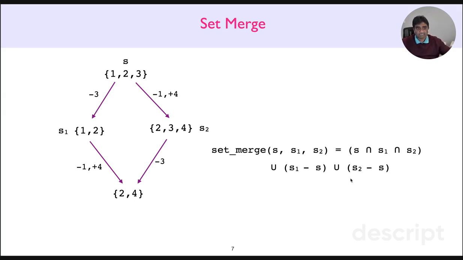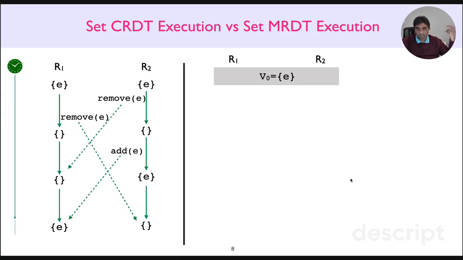Now, equipped with this set merge function, we can consider the executions of set MRDT, right? Like the CRDT, the MRDT starts its execution with a singleton set containing element E. We have two replicas which correspond to two branches. We can think of these two branches as forking off from this initial version, right? Both initially perform a remove to remove the element E, resulting in versions V1 and V3.